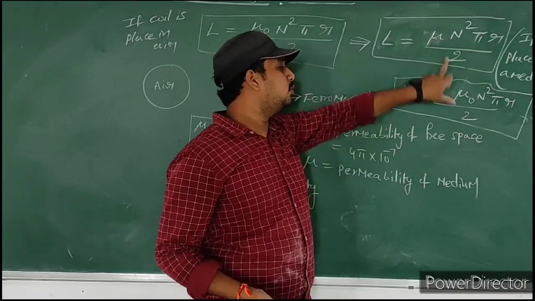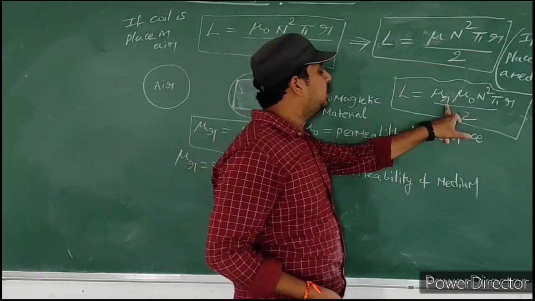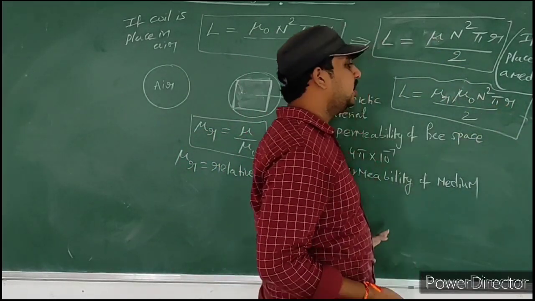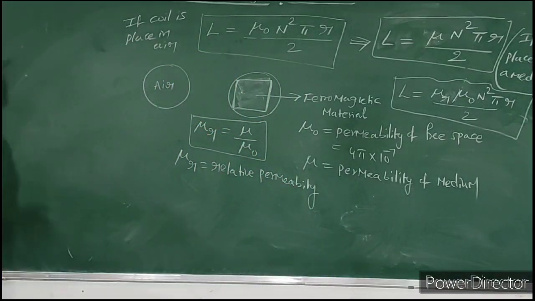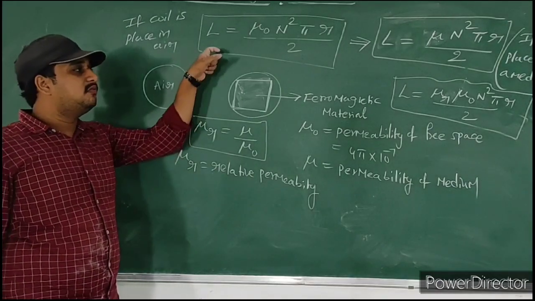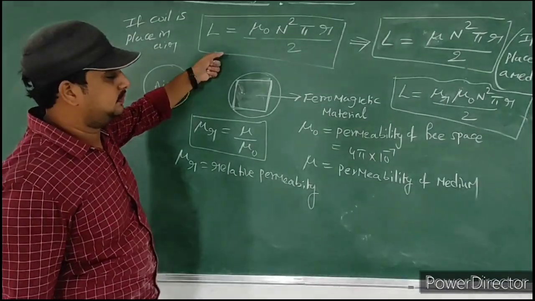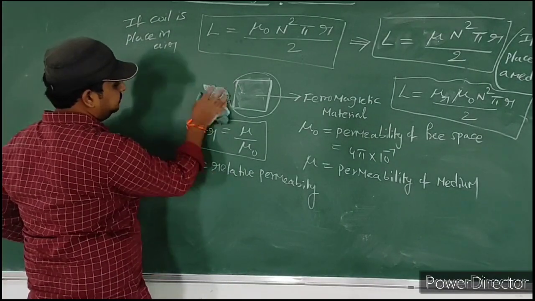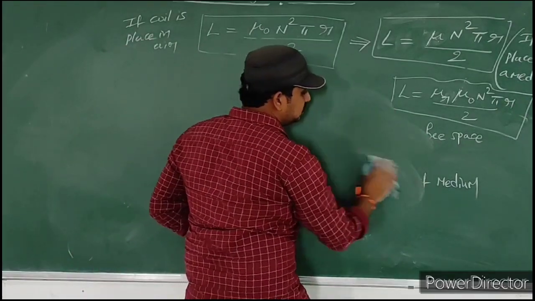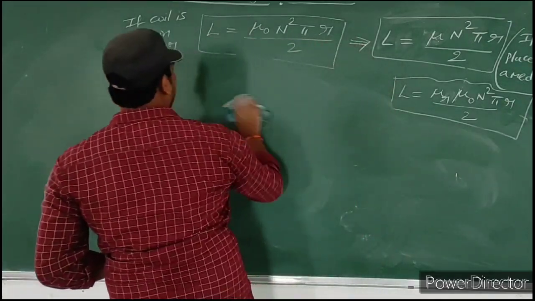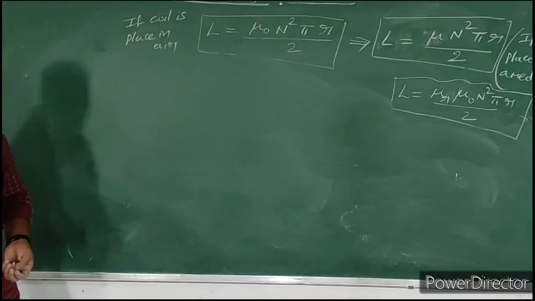We will replace it with mu r into mu naught. So mu r into mu naught into n square into pi r by 2. Please note down these formulas. Very important. These formulas are helpful for solving numericals. Now observe carefully. I need to tell a few important points.